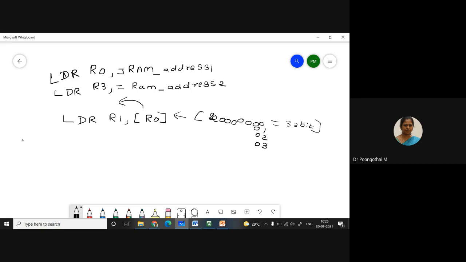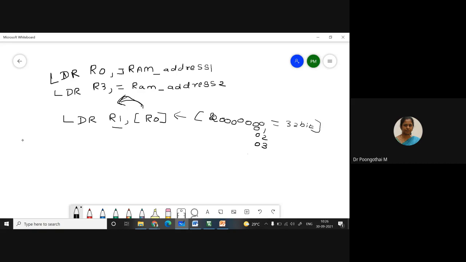So we are going to transfer the 32-bit data into R1. Now your R1 holds a 32-bit value, stored in the corresponding memory location. It requires 4 memory locations, from 0 to 3, holding the 32-bit value. So now your R1 holds the first data.